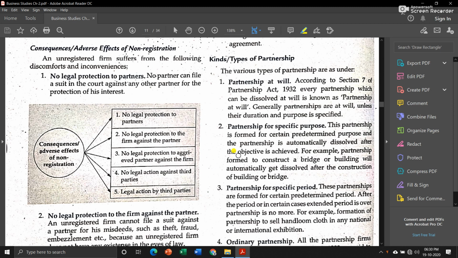Now, first one is partnership at will. According to Section 7 of Partnership Act 1932, partnership at will means any partnership firm which can be dissolved with the mutual consent of all the partners. It means that at the starting of forming that partnership, all the partners agree or make a contract that whenever all the partners feel right, they will dissolve the partnership firm. So that is nothing but partnership at will.